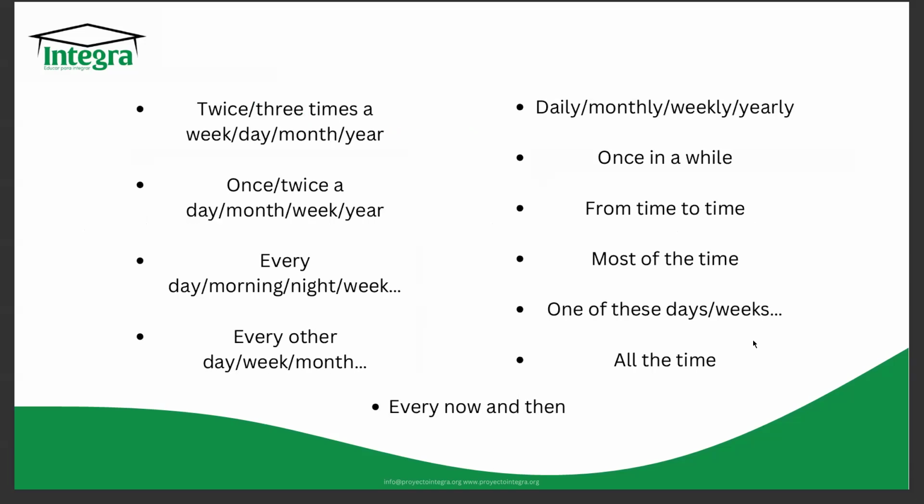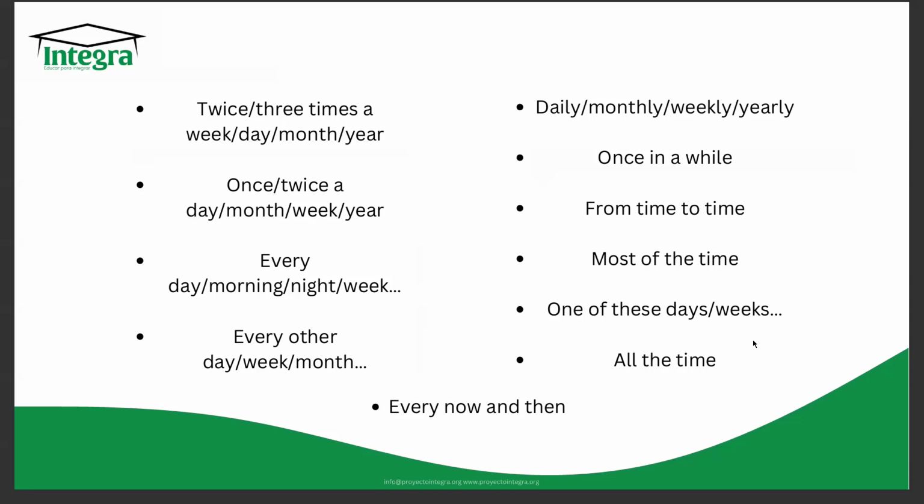So for example, we have this: how many times a year, right? So it can be once a year, twice a year, 3 times a year, 5 times a year, whatever. And it also can be times a month, times a week, times a day. So 5 times a day, 3 times a week, 10 times a month, right? We can change it however we need. Similarly, we have once a week, once a month, twice a week, twice a day, twice a year. Then we have every. It can be every day, every morning, every night, every week, every month, every year, etc.